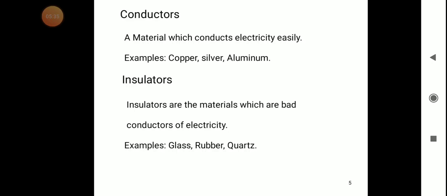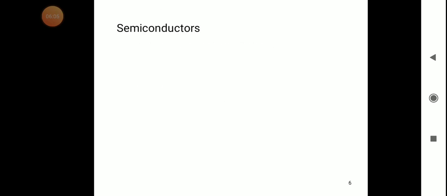Examples are glass, rubber, quartz. Coming to the conductor, the examples are copper, silver, aluminum. That's why in our home needs, or anywhere for the conduction of electricity, we use copper, silver, and aluminum. The insulating materials are glass, rubber and quartz.